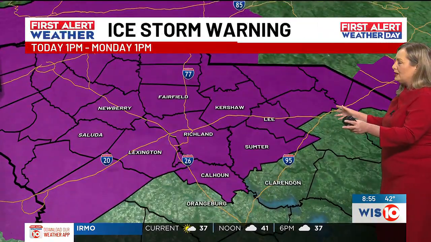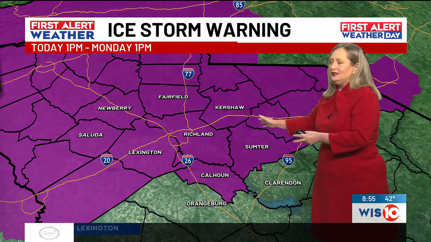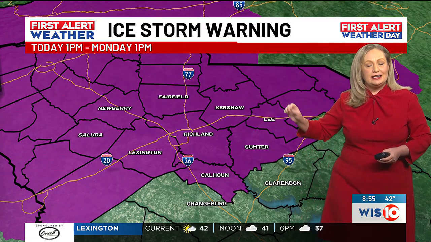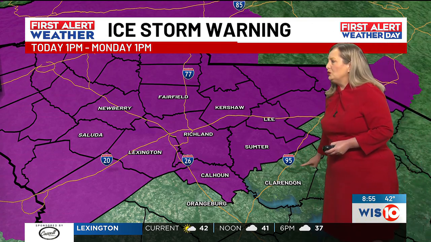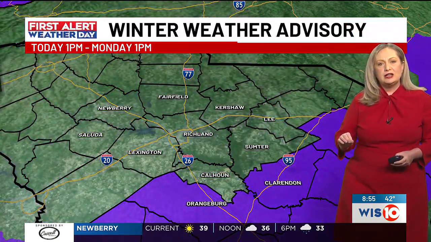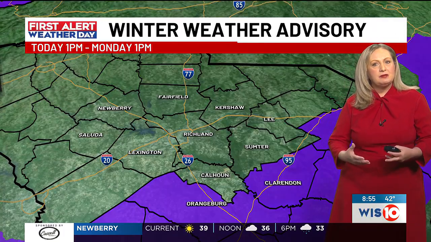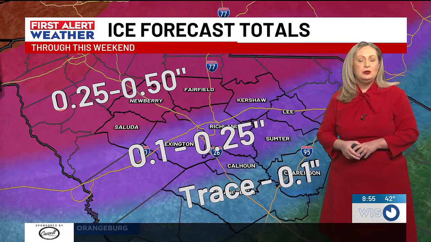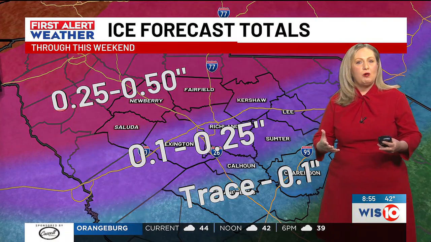So there is an ice storm warning in effect for just about the entire Midlands region, and these are the areas where we're most concerned with high enough ice accumulations that it could lead to scattered power outages and also slick roads. Now, Orangeburg and Clarendon, you are under a winter weather advisory because we are anticipating a wintry mix for you as well, and that could lead to some icy spots on your roads, possibly isolated power outages for you. So again, all of the Midlands are under some kind of winter weather alert.